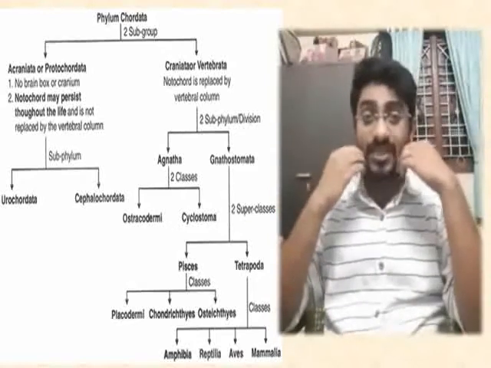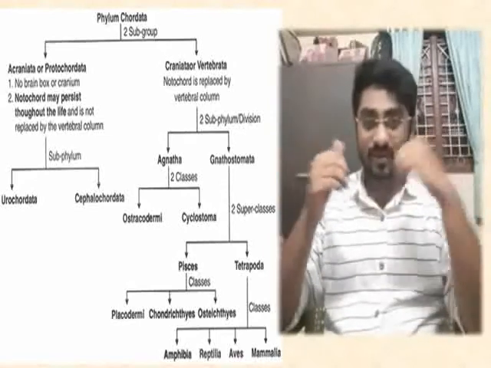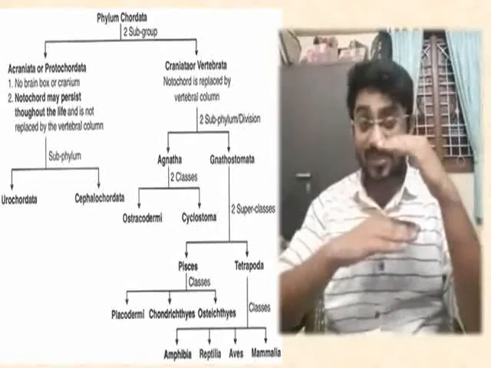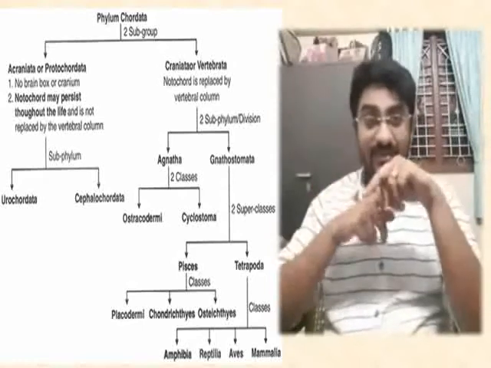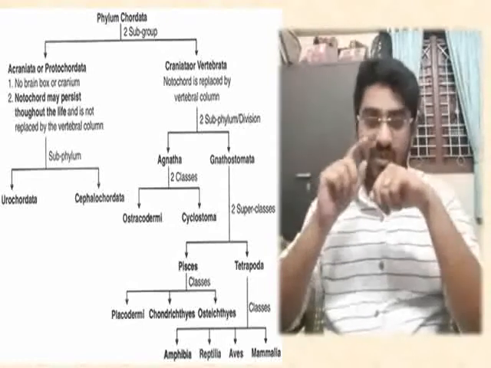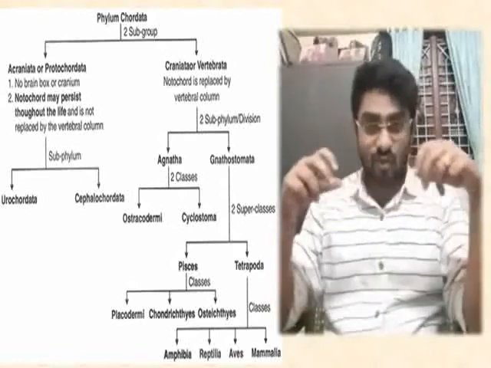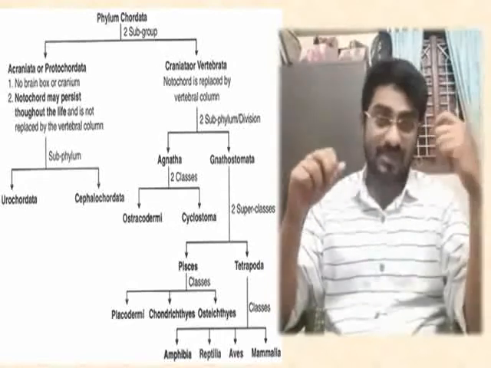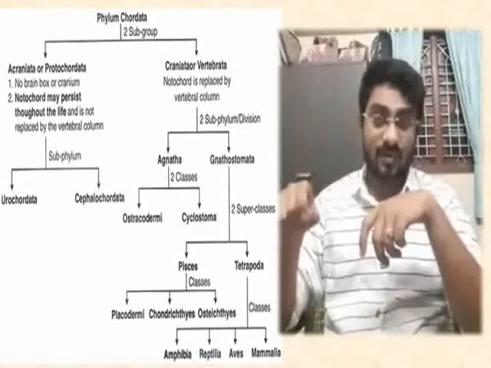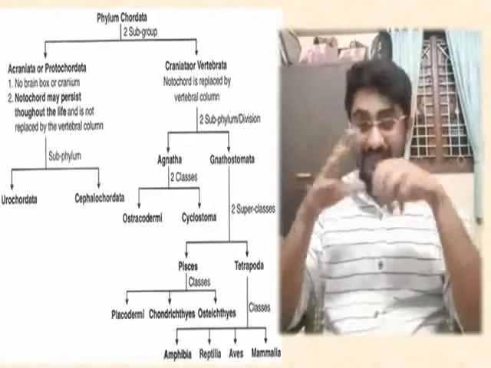Agnatha are organisms having no jaws, that is the jawless organisms. In them, Ostracodermi and Cyclostomata. Ostracodermi is completely extinct now. Cyclostomata has two living orders, that is Myxinoidea and Petromyzontia. Petromyzon and Myxine are the examples. Gnathostomata are those organisms which have two jaws. They are again divided into two, superclass Pisces and superclass Tetrapoda. Superclass Pisces is again divided into three classes: Placodermi, Chondrichthyes and Osteichthyes. Placodermi is again an extinct class.